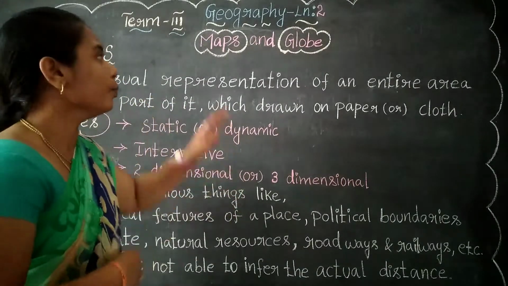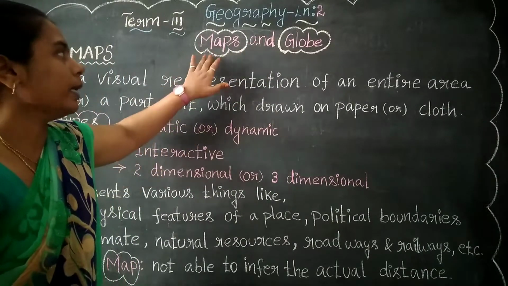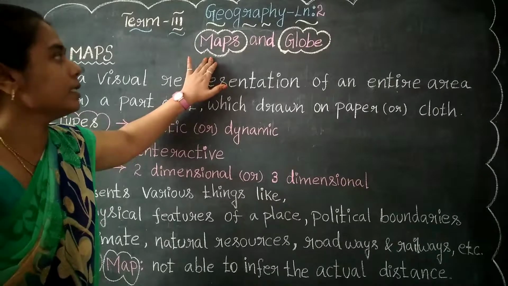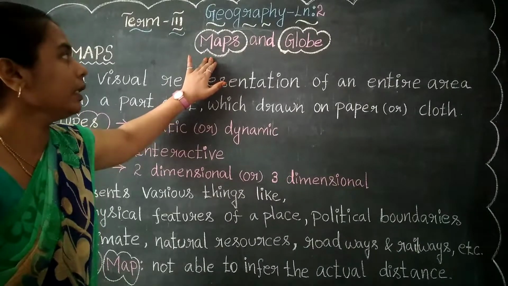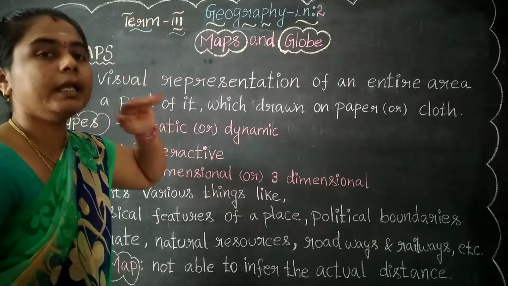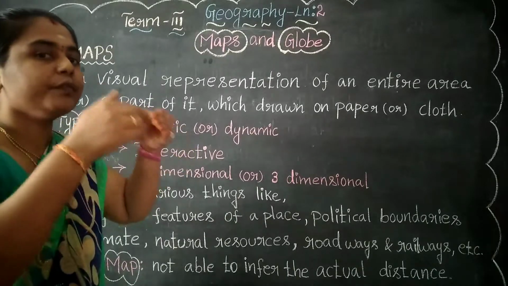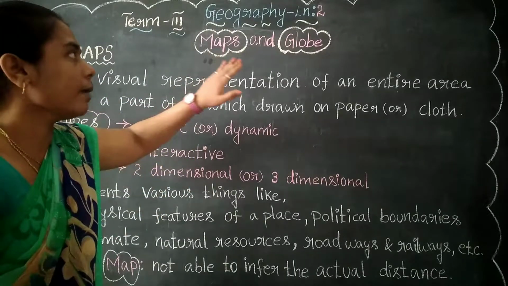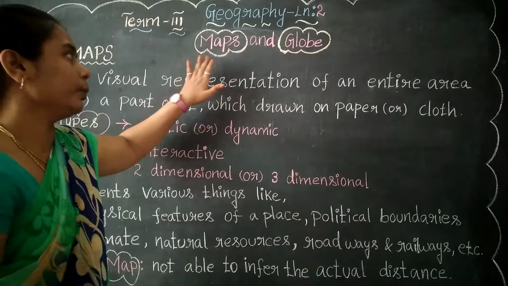Both maps and globe are the same in structural features, but there is only one variation between these two.